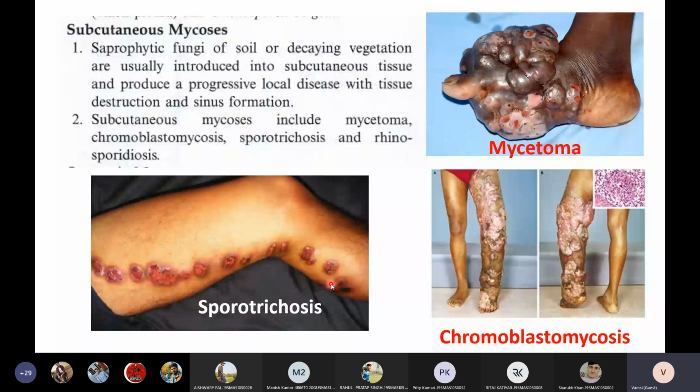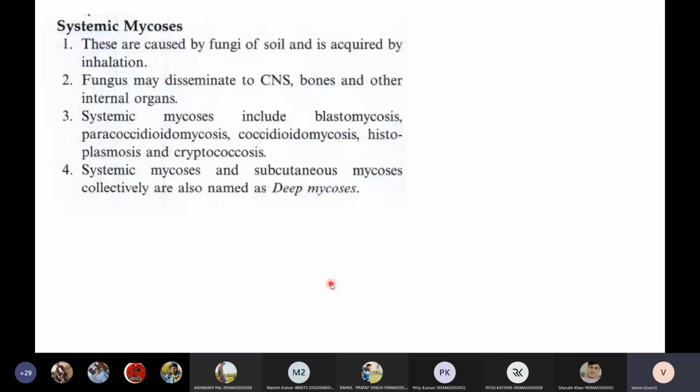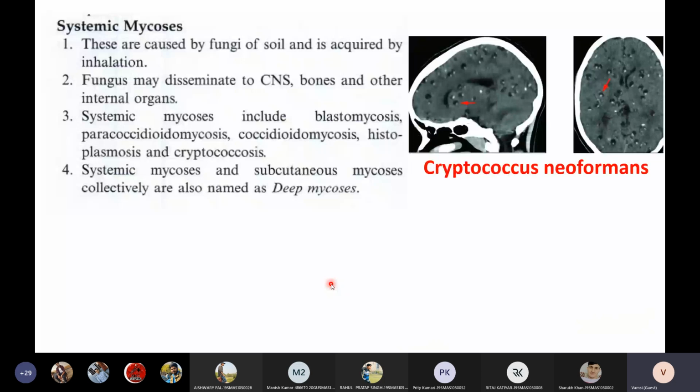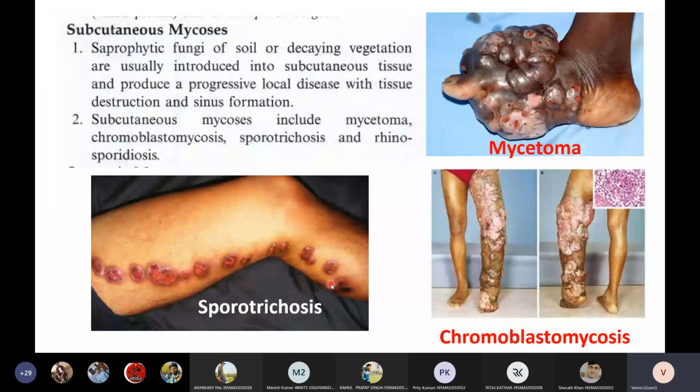I will show you rhinosporidiosis. I think I have not kept that picture here, but rhinosporidiosis is a fungal infection of the nose. So these are the four types of subcutaneous mycosis: mycetoma, chromoblastomycosis, sporotrichosis, and rhinosporidiosis.